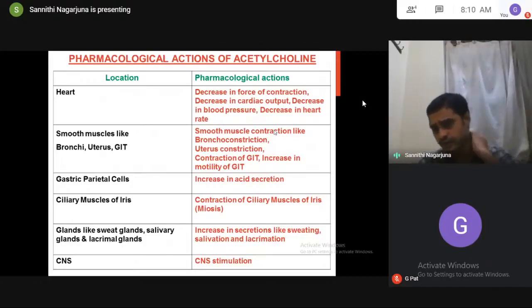See, we all know, you might have studied in your textbooks many times, the pharmacological actions of acetylcholine in the ANS, but you will just simply memorize the things. But here, how at a cellular level, at a molecular level, the ligands are producing their pharmacological actions, that is very, very important. In what way does acetylcholine decrease force of contraction? In what way does acetylcholine decrease secretions? Likewise, we have to think and understand the molecular level action.